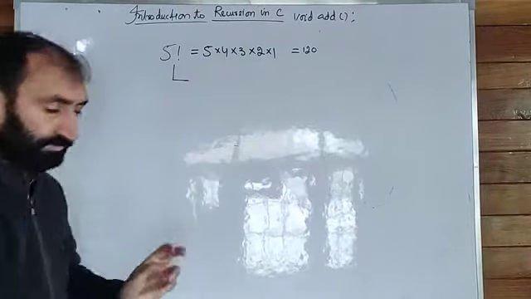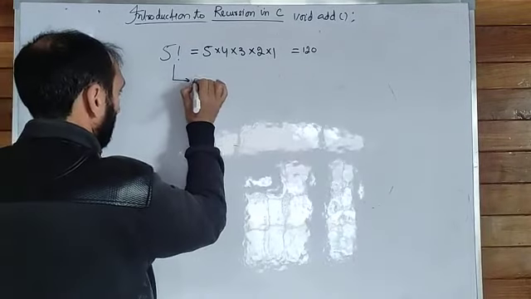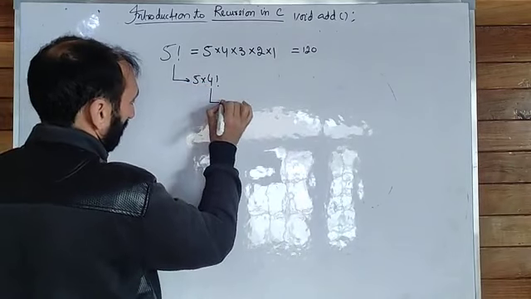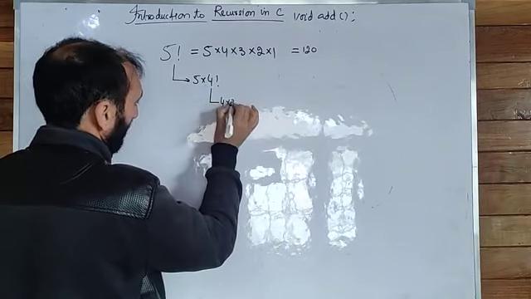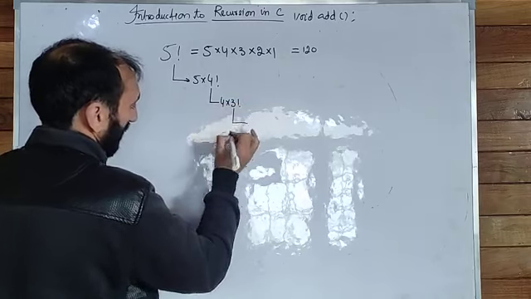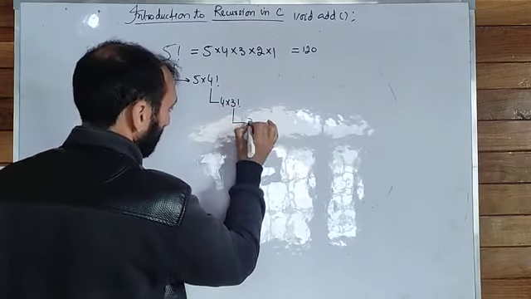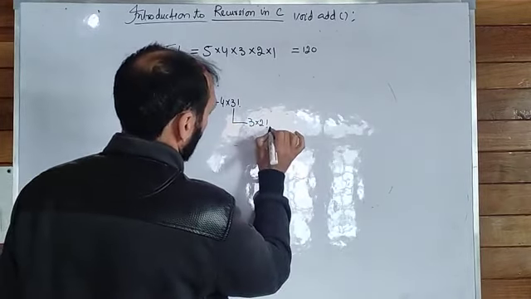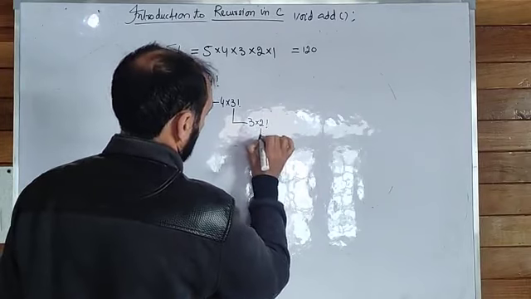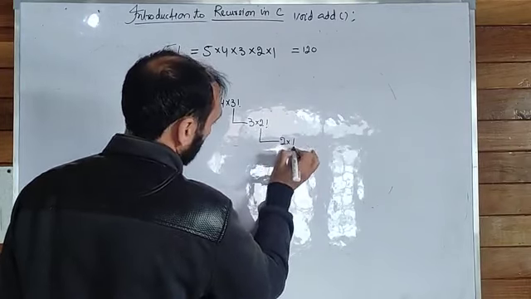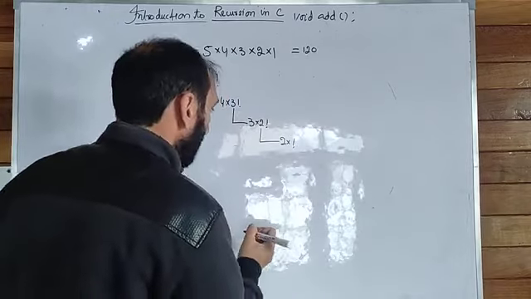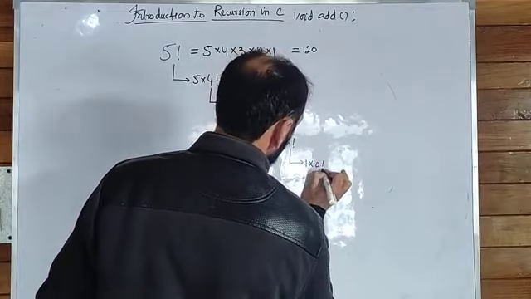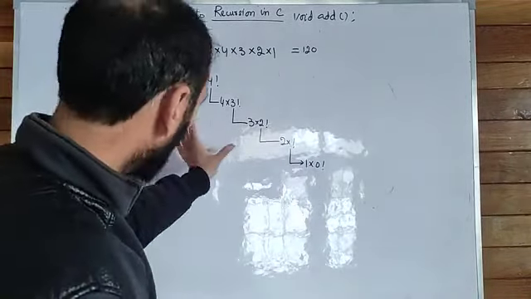5 factorial is equal to 5 into 4 factorial, and 4 factorial equals 4 into 3 factorial. 3 factorial can also be written as 3 into 2 factorial. 2 factorial can also be written as 2 into 1 factorial. And 1 factorial can also be written as 1 into 0 factorial.